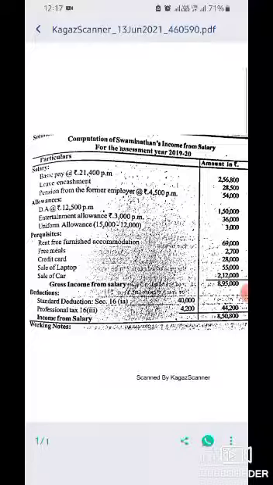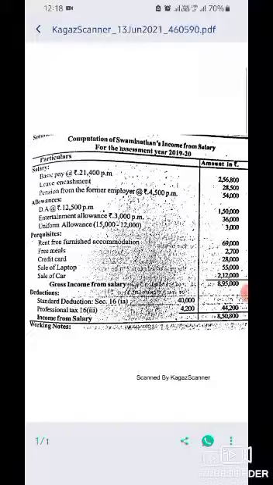Pension from the former employer is 4,500 per month, that is 54,000. Allowances: DA at 12,500 per month, that is 1,50,000. Entertainment allowance is 3,000 per month, that is 36,000. Uniform allowance, he received 15,000 and he spent only 12,000, so the unspent amount is taxable, that is 3,000.